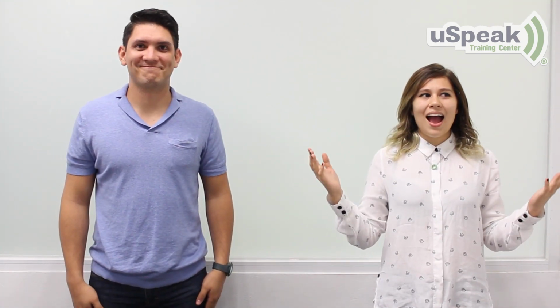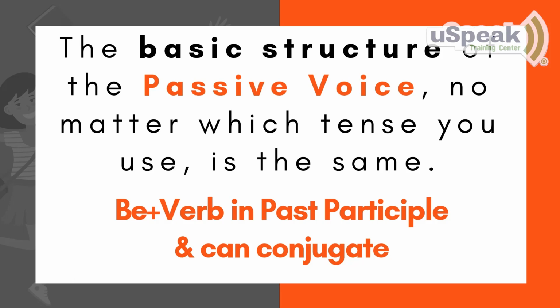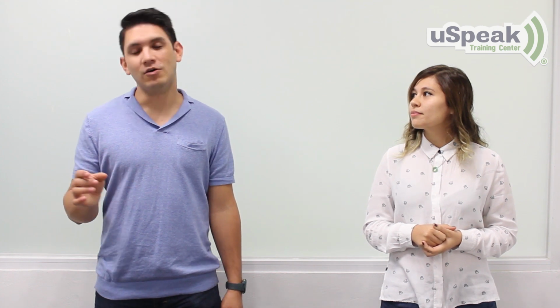Okay, so how do we form the passive voice? Why is it so difficult to understand? Well, don't worry. The basic structure of the passive voice, no matter which tense you use, is the same. You use the verb be plus the verb in past participle, and you can conjugate it. You're going to conjugate be depending on the tense you use in the active voice. For example, many people use the passive voice. Use here is in present, so we conjugate be with is or are. So we have it in passive voice.